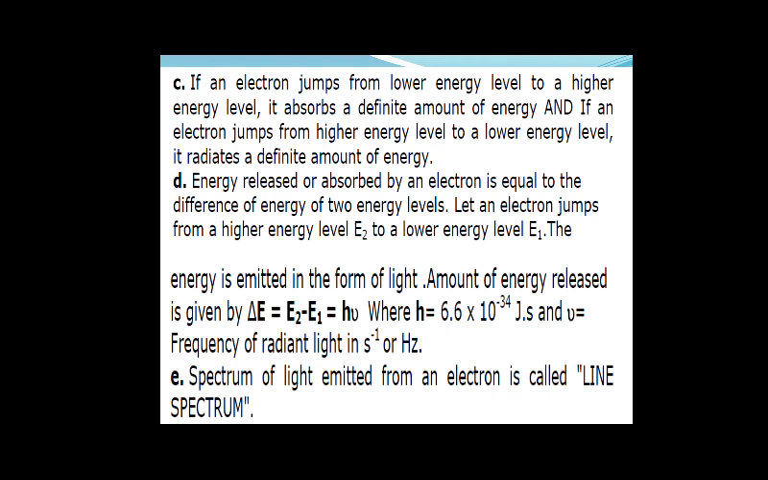The amount of energy emitted or released is given by delta E, which is equal to E2 minus E1, which is equal to h nu. What is h here? h is Planck's constant, value 6.6 into 10 raised to minus 34, and nu is the frequency of the radiant light, meaning the frequency of the light which radiated out.